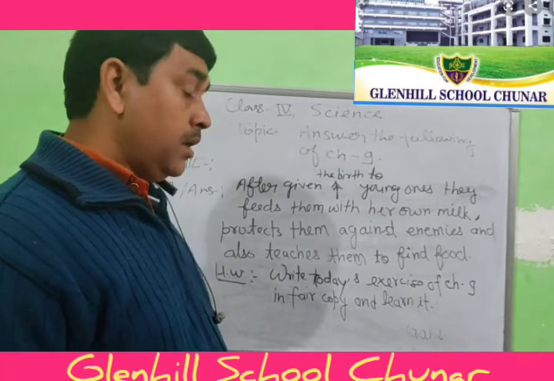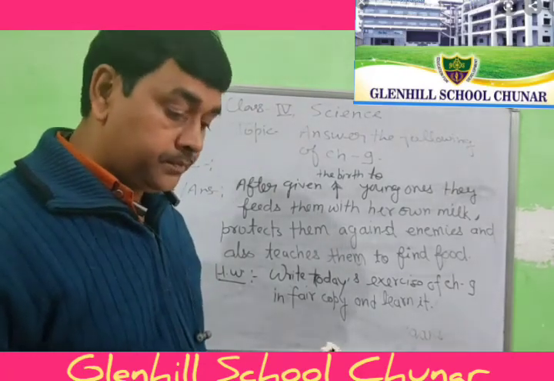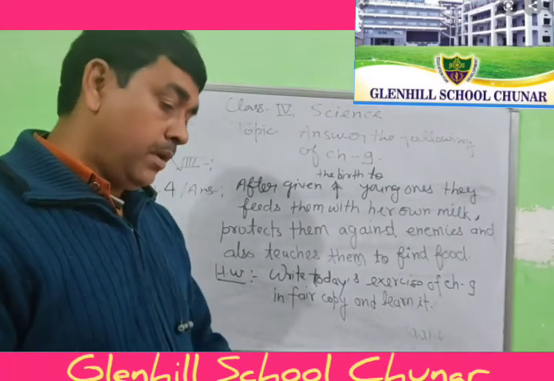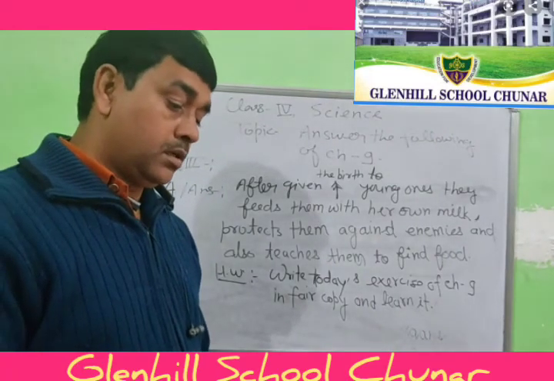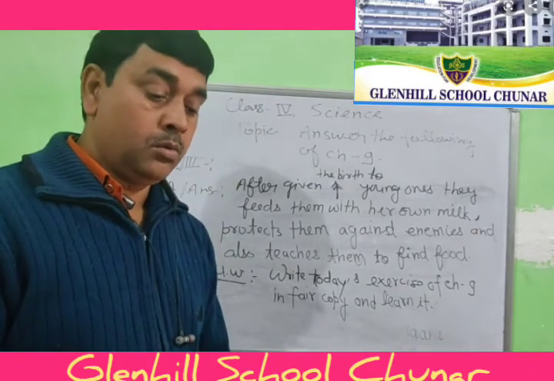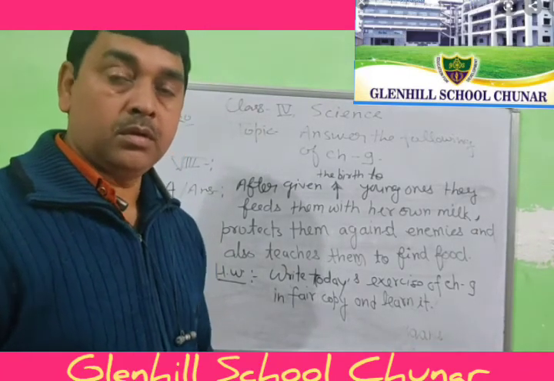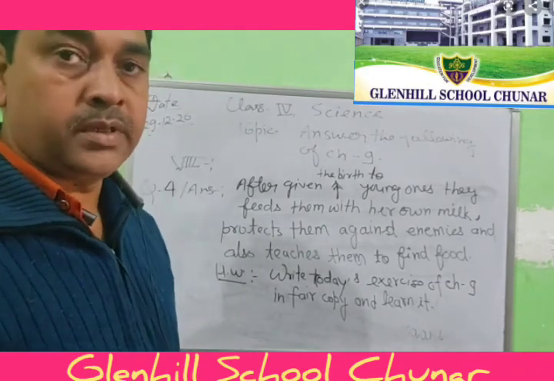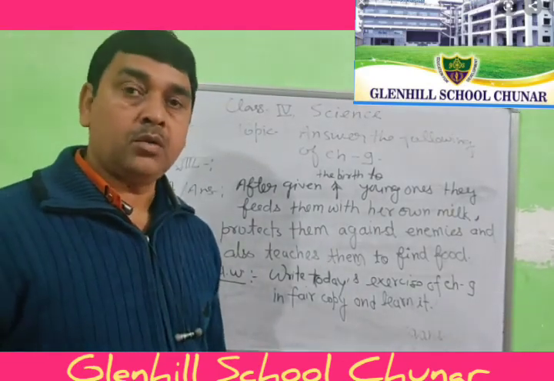So write once again in your fair copy, and I will give your notebooks, meaning fair copies, on your next upcoming Friday. So send your parents to collect your copies.